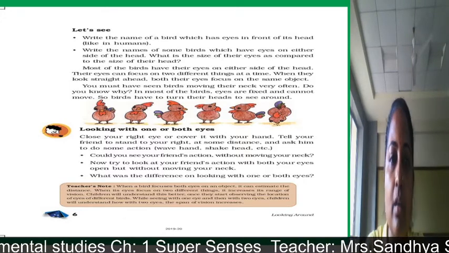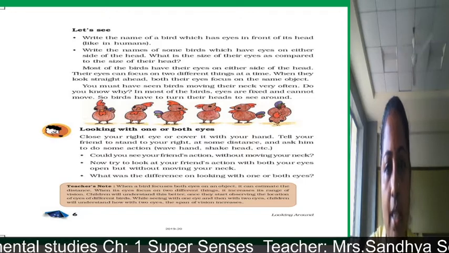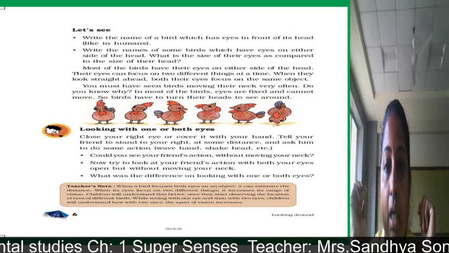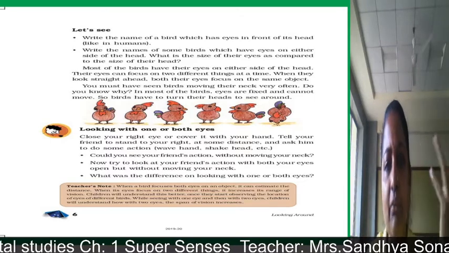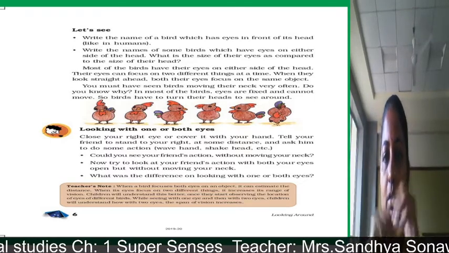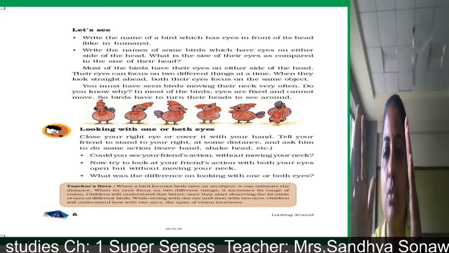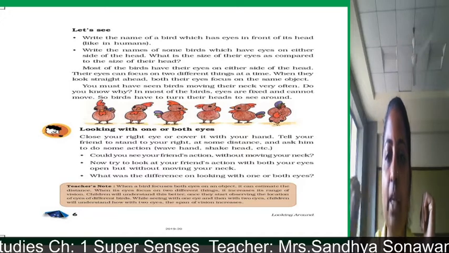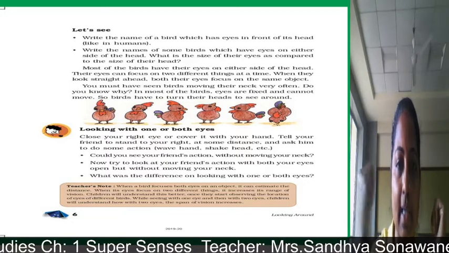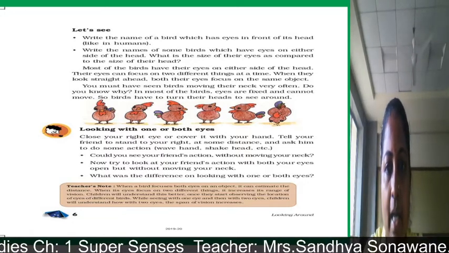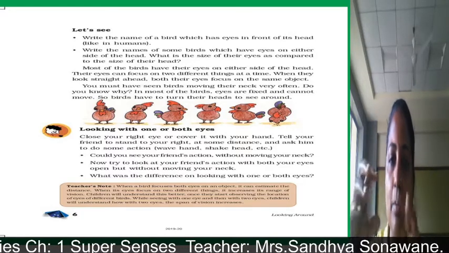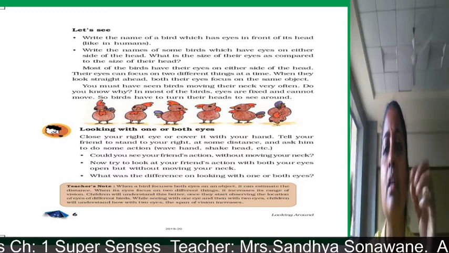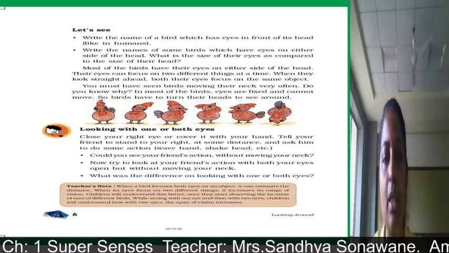You have to close your right eye or cover it with your hand, and tell your friend or any family member to stand on your right side at some distance, and ask them to do some action, like wave a hand, shake a hand or head, or any activity they can do.